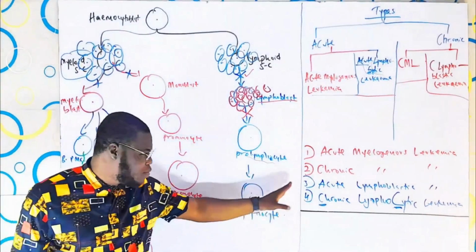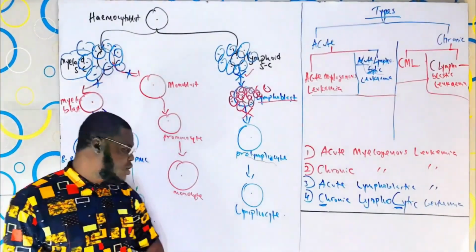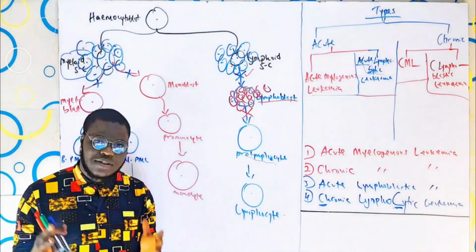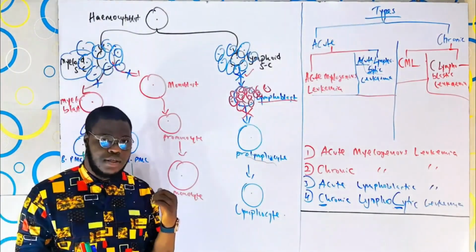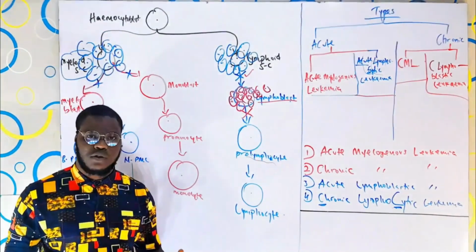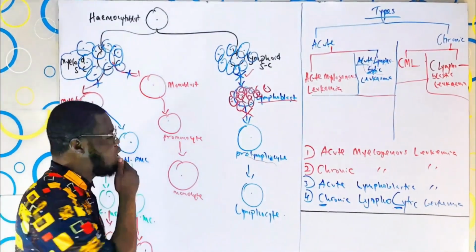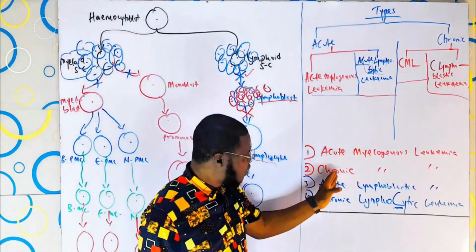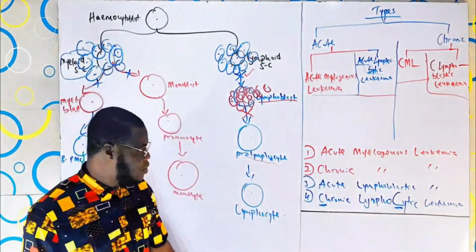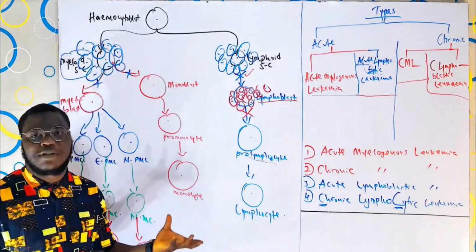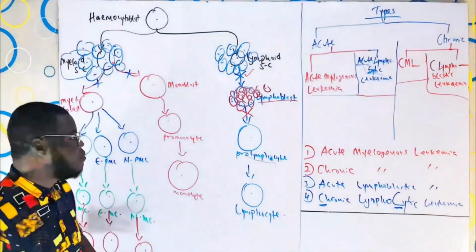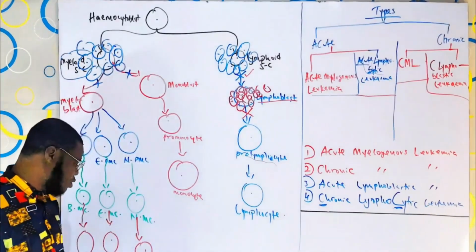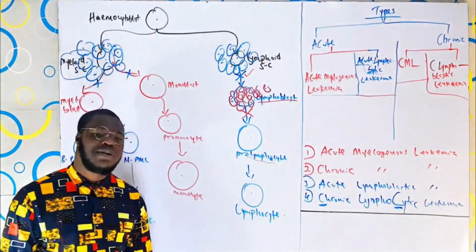Now, I will explain them just one more time so you understand. The issue we have with this is the maturity of the cells, whether the cells are mature or not. I told you earlier that even some cells can be mature. Let me come back one more time to explain this. I do not think I have to explain acute myelogenous and chronic myelogenous again for now. In fact, they call them myeloblastic in some textbooks. I don't want to stress you about that too, because that will lead us to the progression of the myeloblast as well. Yes, they are mature, but they can't do their job.